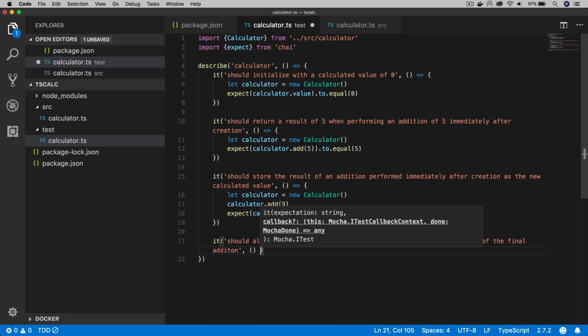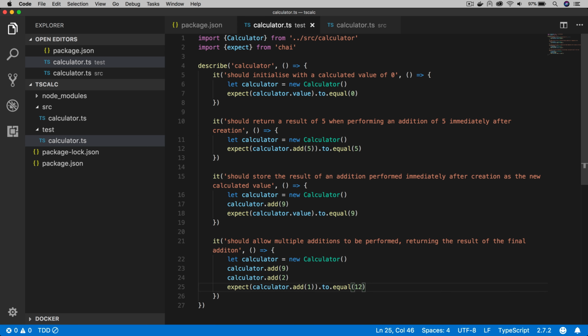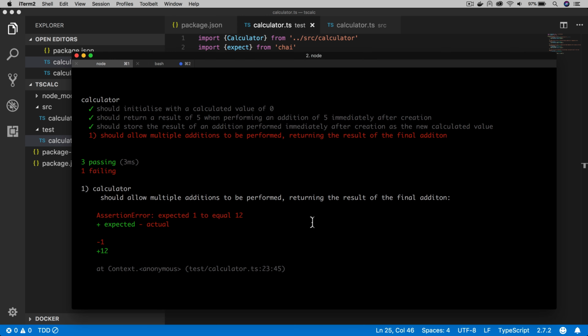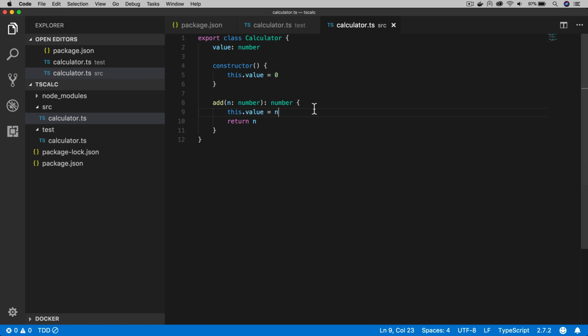This time, instantiate it, calculator.add one value, call it again, and then we'll add an expectation to say calculator.add called for the third time, the return value of this, should be 12. Nine plus 2 plus 1. So it's failing, got a test failure on the console. Now switching back to the implementation code, we'll improve this with our real implementation of add.